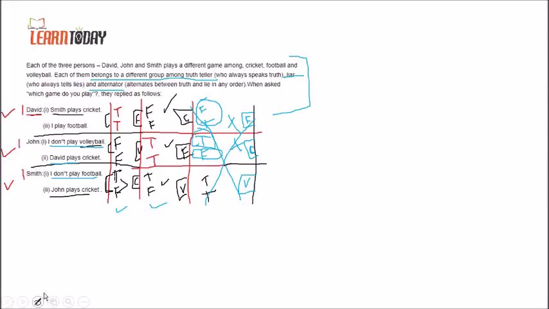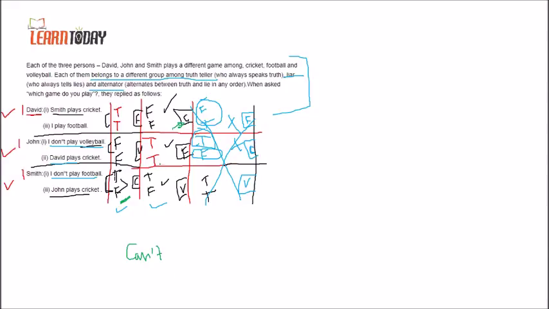Now we will consider the questions. You can easily answer the questions based on this. For example, who is playing cricket? In the first case Smith is playing, in the second case David is playing, so we cannot determine who is actually playing cricket.